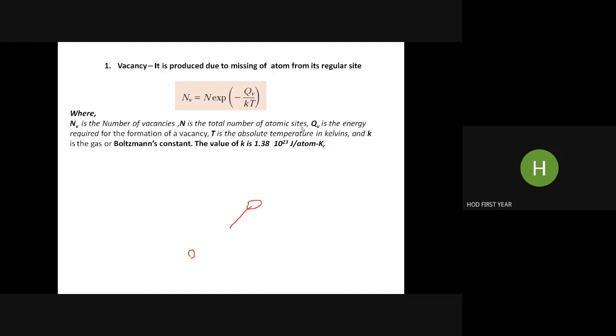If you know the crystal structure, the unit cell, then you can find the total number of atomic sites. QV is the energy required for the formation of a vacancy. T is the absolute temperature in kelvins. K is the Boltzmann constant, given over here. Once you know these values, the number of vacancies can be determined.